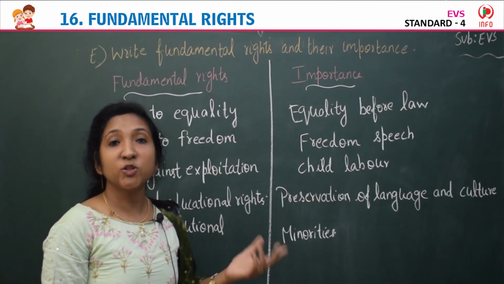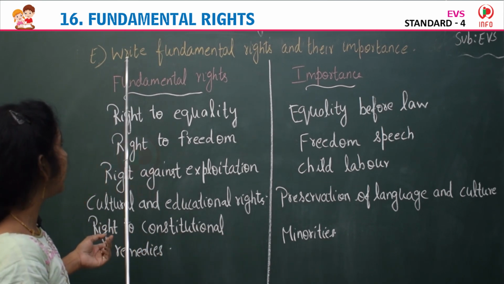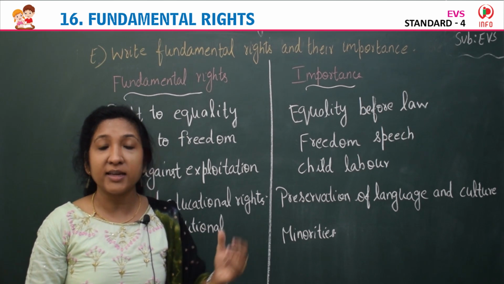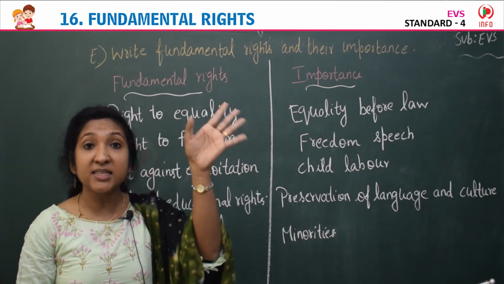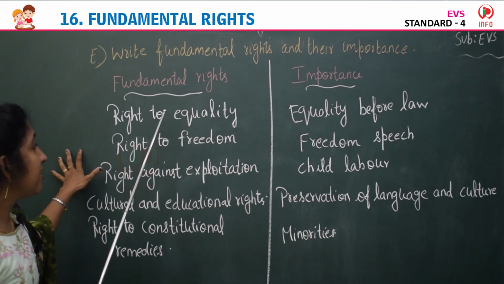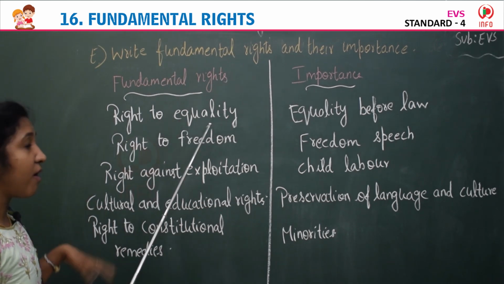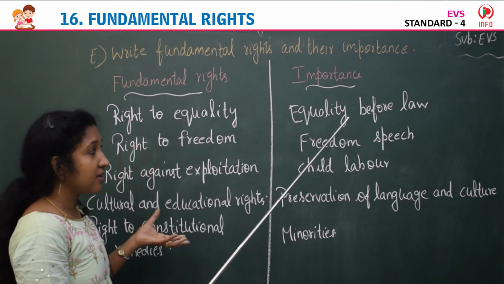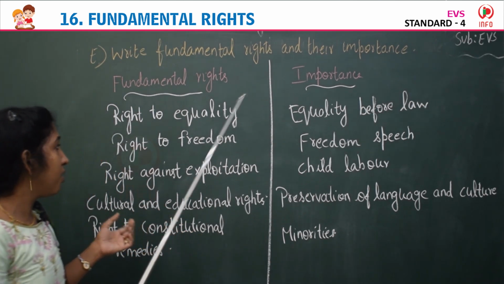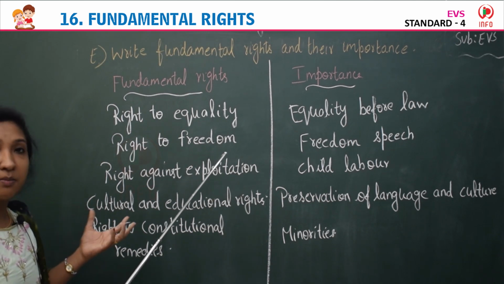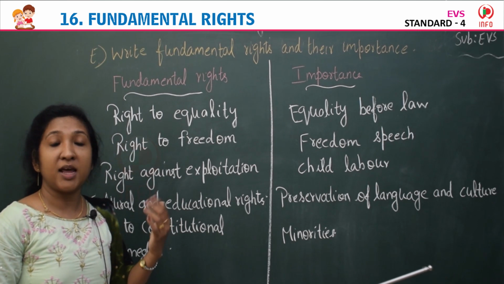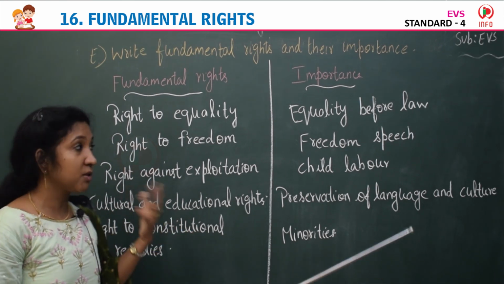Yes children, coming to the next exercise, exercise E: write fundamental rights and their importance. You have to write about the fundamental rights and their importance. First fundamental right is right to equality. Its importance is equality before law. All are treated equal before law. Second, right to freedom. Its importance is freedom of speech, the right to speak.